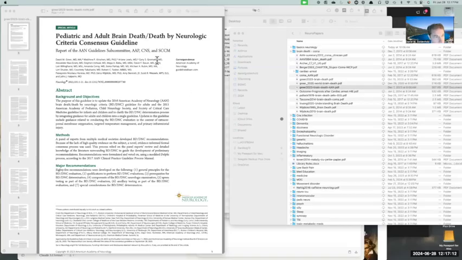Okay, so I'm going to try to do a demo where I give a primary literature article to an AI and ask it to help me do a self-quiz. So let's get started. I'm going to share my screen. Here's the article. This comes from 2023, and it's about brain death from the AAN.